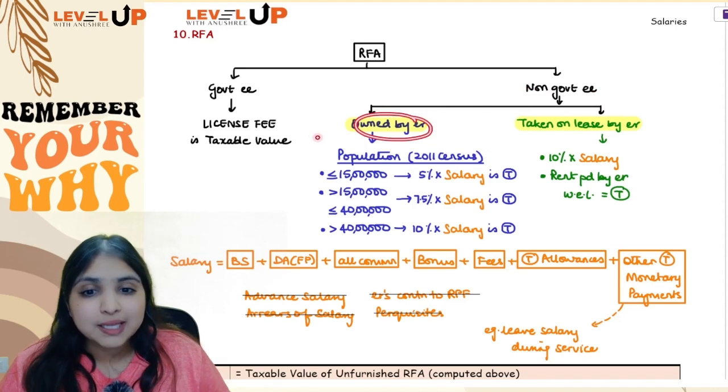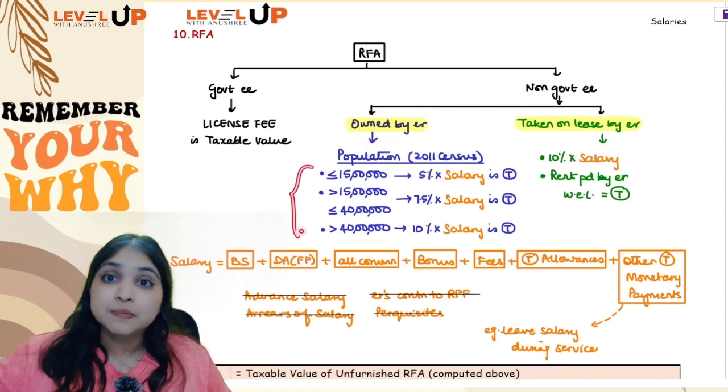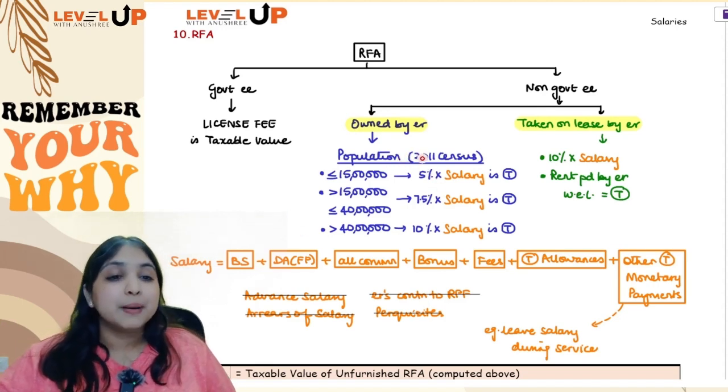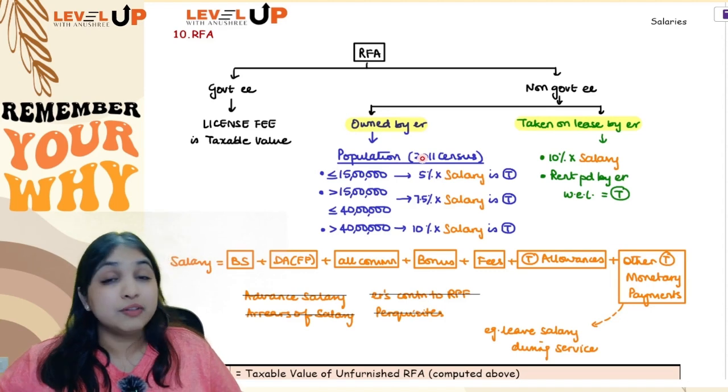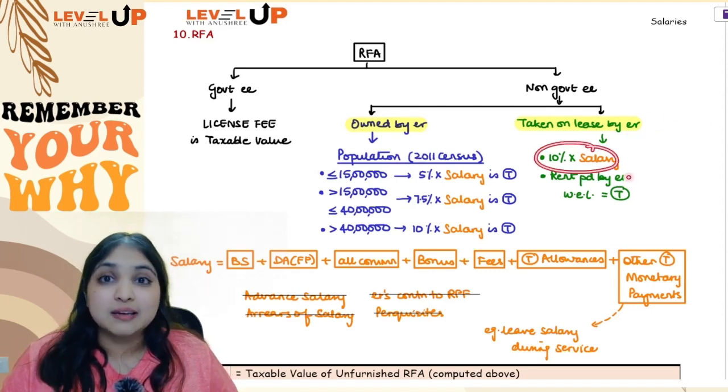If it is owned by the employer, then the taxable value of RFA will depend upon the population of the city where the house is situated, population as per 2011 census. But if the employer himself has taken the house on rent, then 10% of salary or rent paid by employer, whichever is lesser, will be taxable.